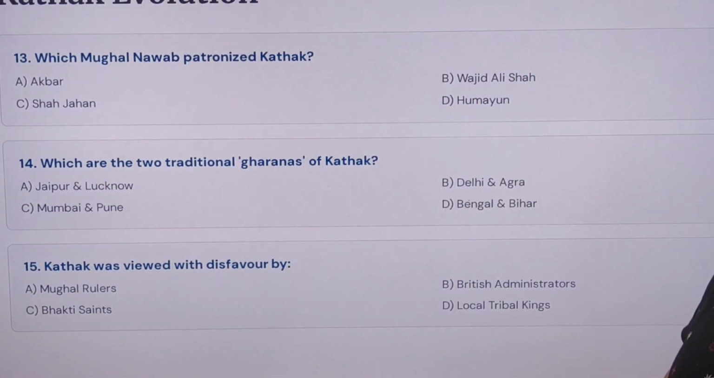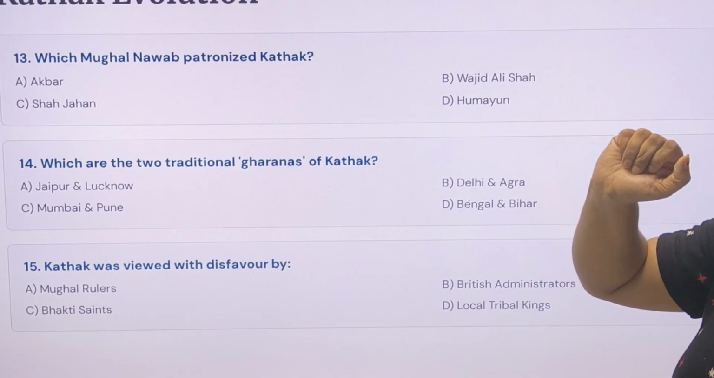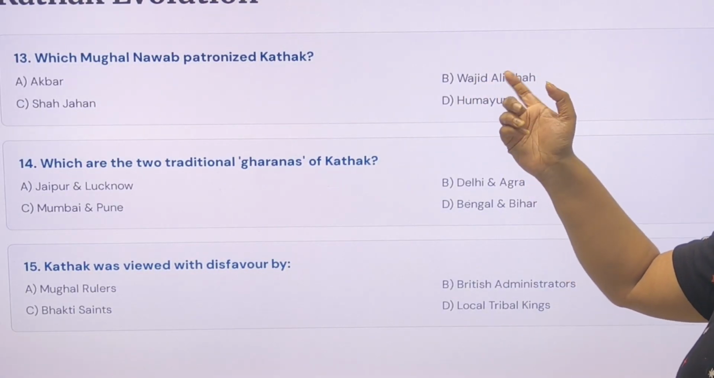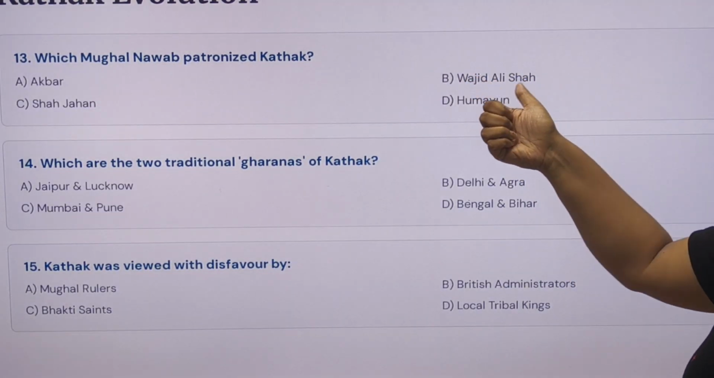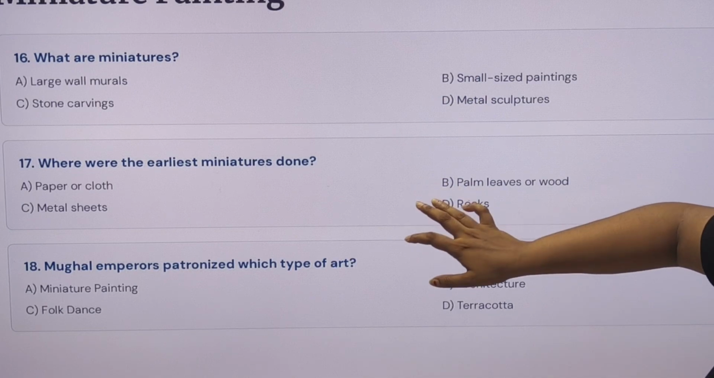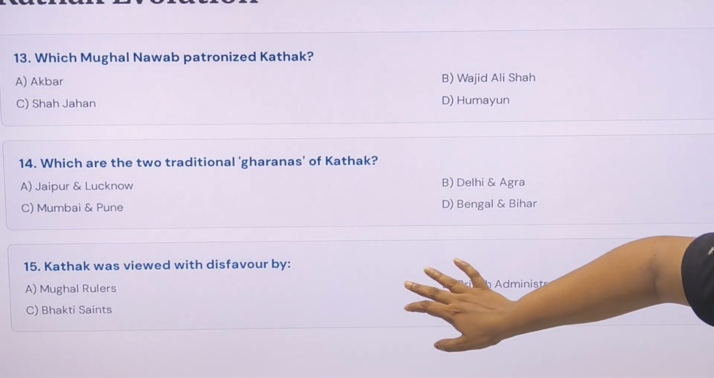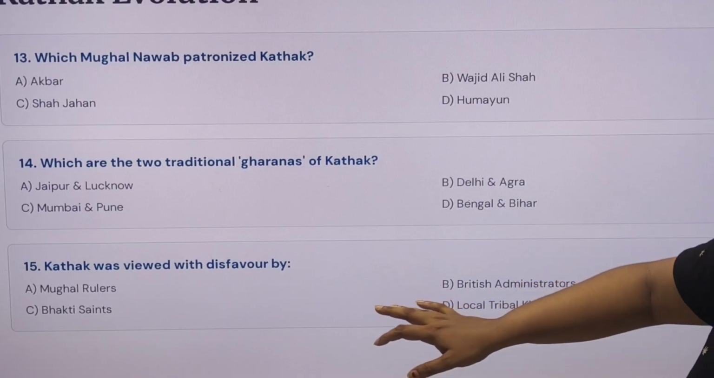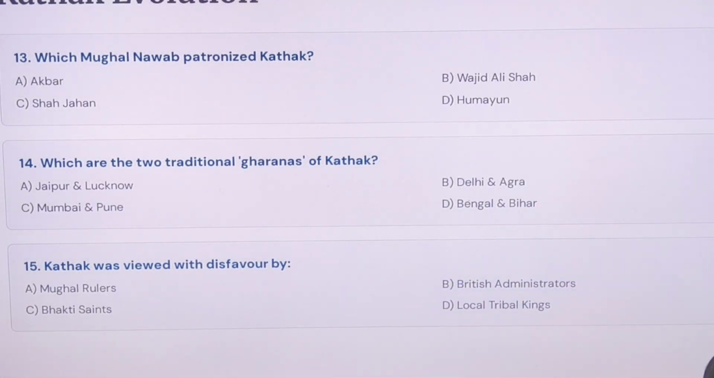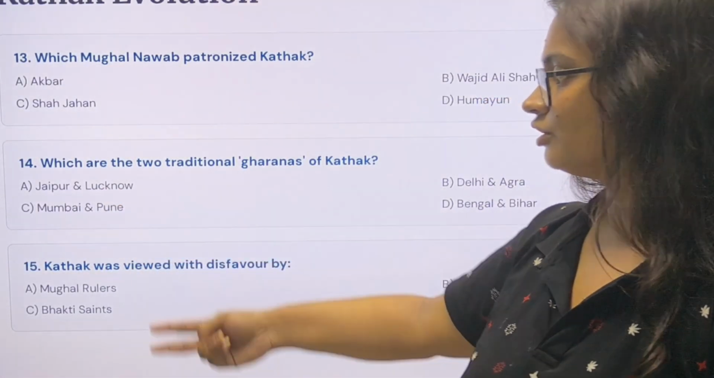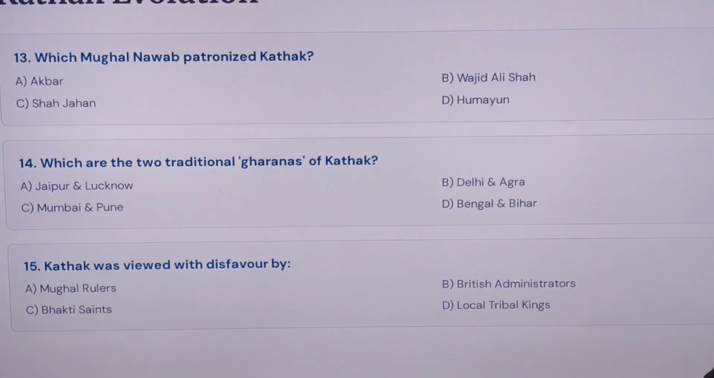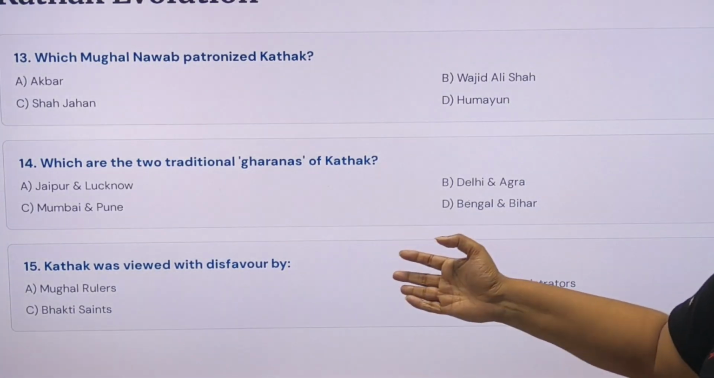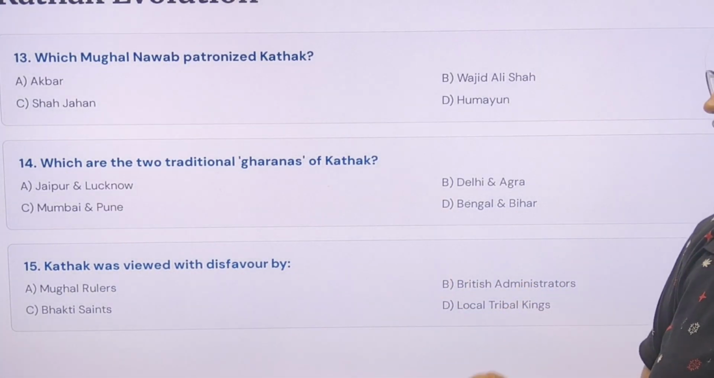Kathak evolution. Which Nawab patronized Kathak? Wajid Ali Shah, and he is the Nawab of the Awadh area. Which are the two traditional genres of Kathak? In the case of the NCERT, there are two traditions, Jaipur and Lucknow. There are also so many traditions in Kathak. So don't think that there are only two traditions.